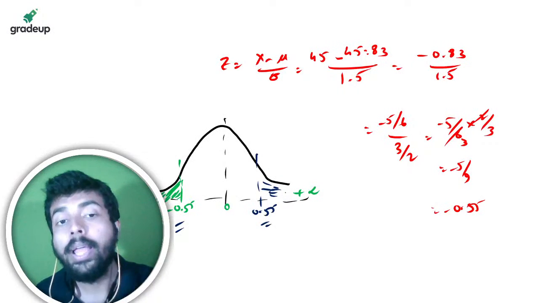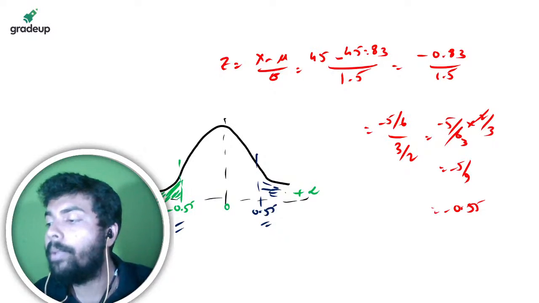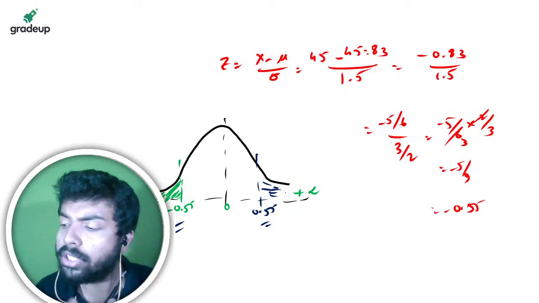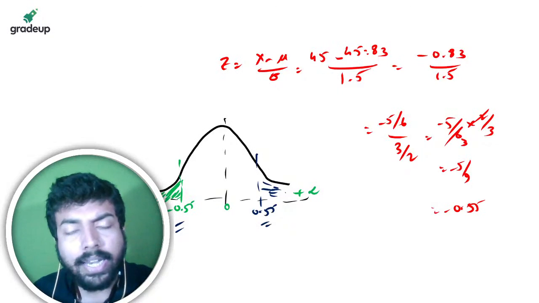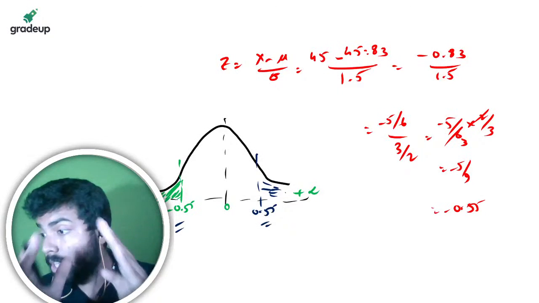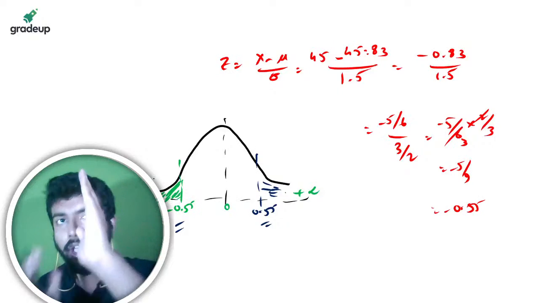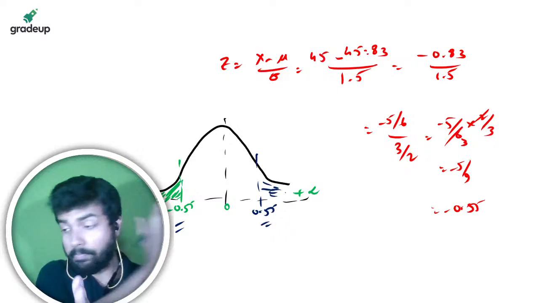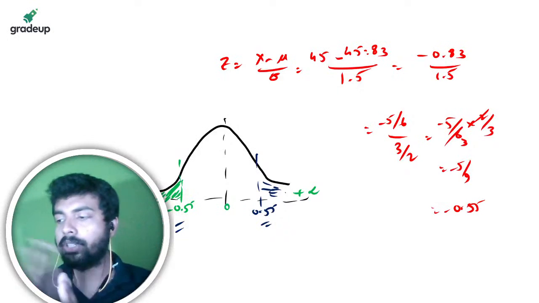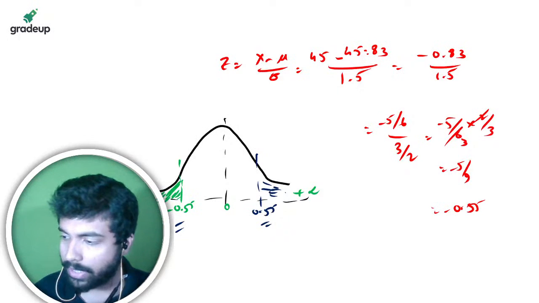I think everybody knows it because here area represents what? Probability. So they have packed all the concepts into the question. So the point is that, since it is a symmetrical curve, this is the zero, the midpoint, this is 0.55, this is minus 0.55, exactly the same distance on both the sides.